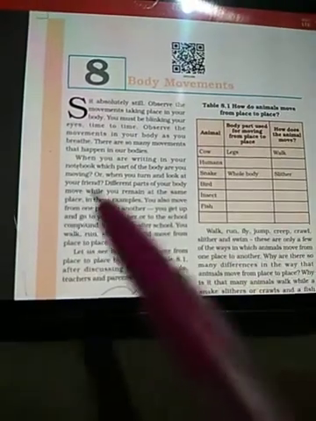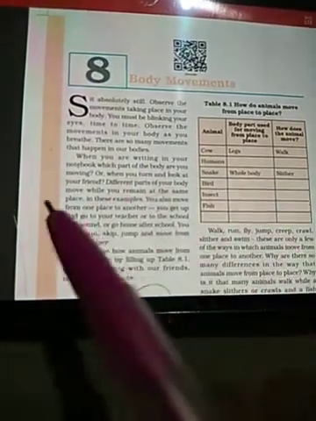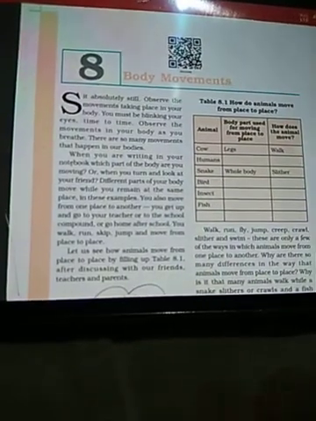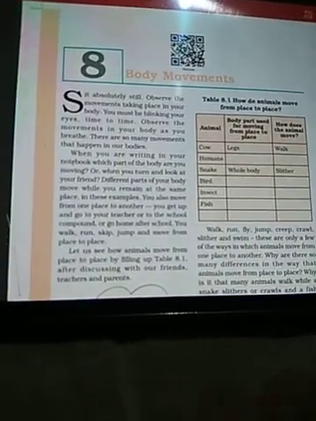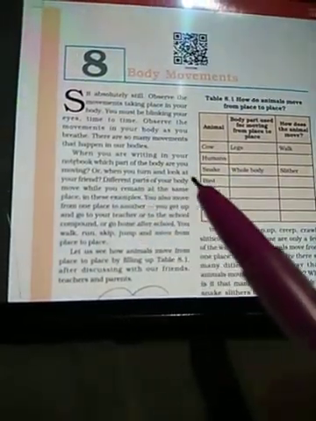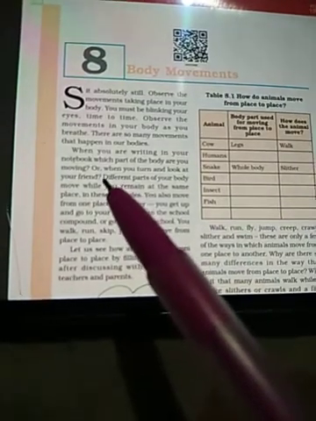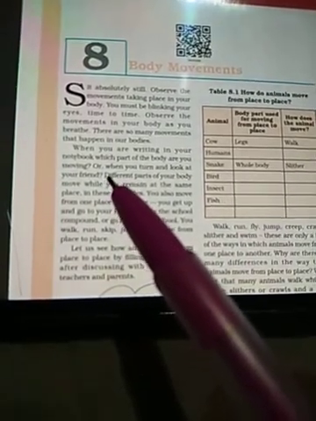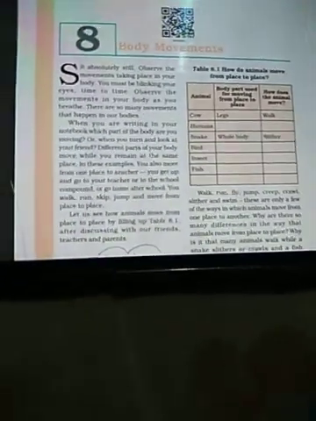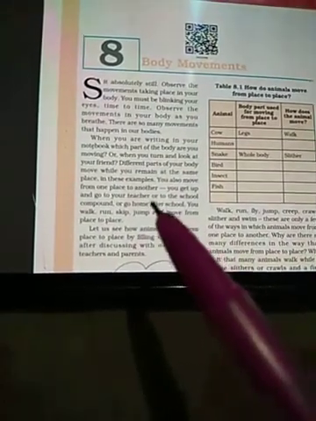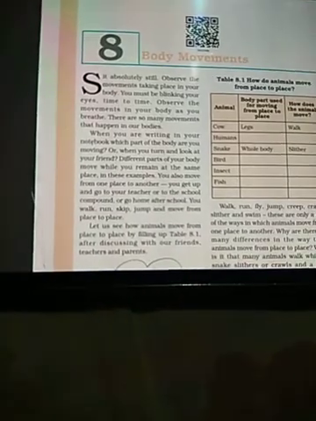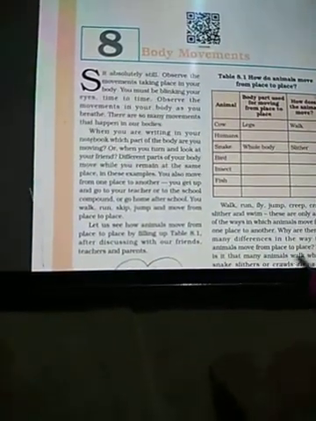When you are writing in your notebook, which part of the body are you moving? Yes, of course, you are moving your hand, you are moving your eyes, and sometimes you are moving your head also. Or, when you turn and look at your friend, which body parts are you moving? You are moving your neck, you are moving your head. So different parts of our body move while you remain at the same place. Yes, even when you are sitting still, different parts of the body show movement.